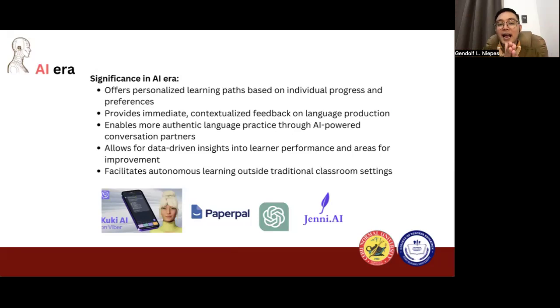And like before, we have one instructional material for everybody, regardless of their individual progress or preferences or learning style, for example. Right now, also, because of AI, we can provide immediate and contextualized feedback on language production.